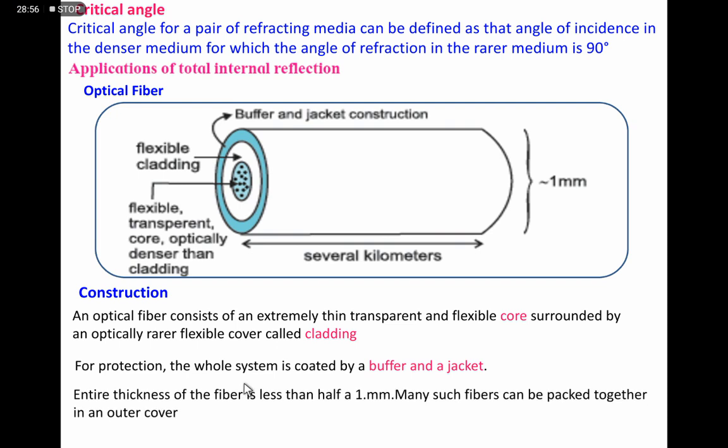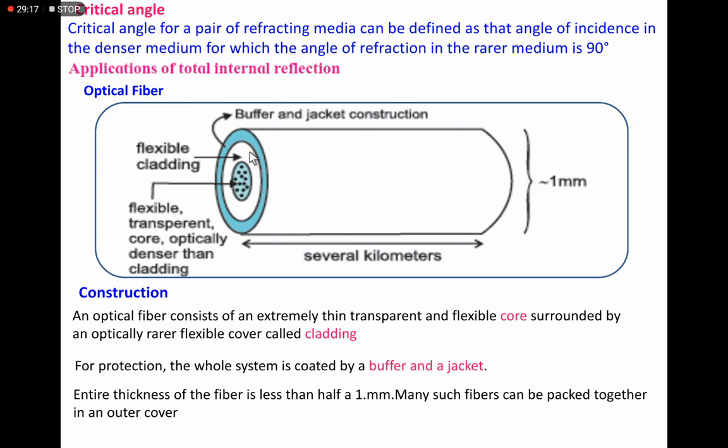Now, the entire thickness of the fiber is less than half a millimeter. Many such fibers can be packed together in an outer cover. So here are a number of fibers.